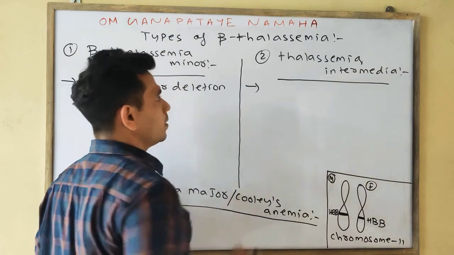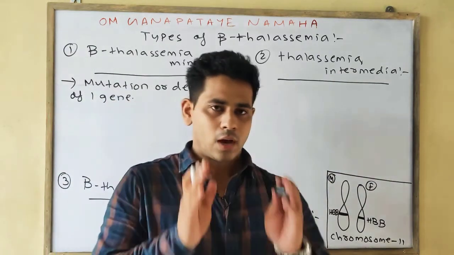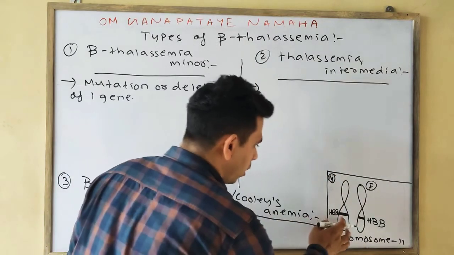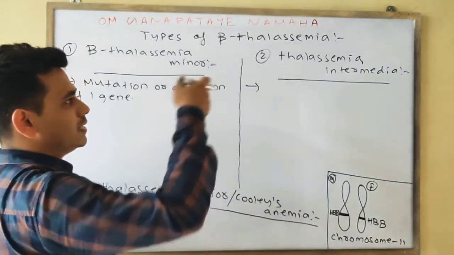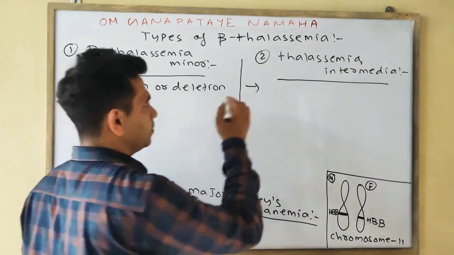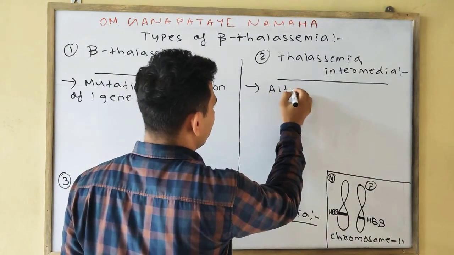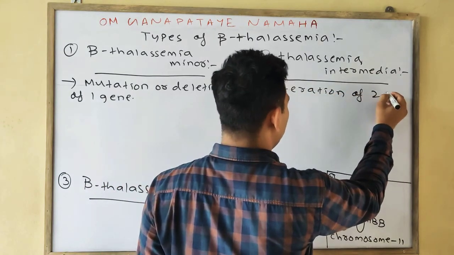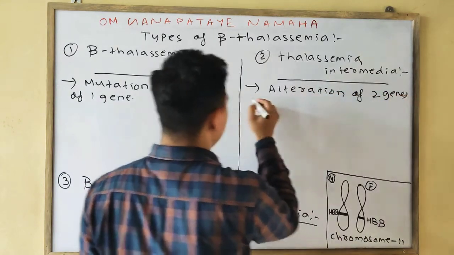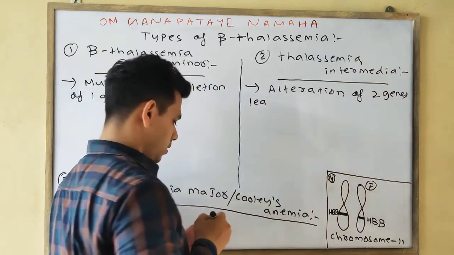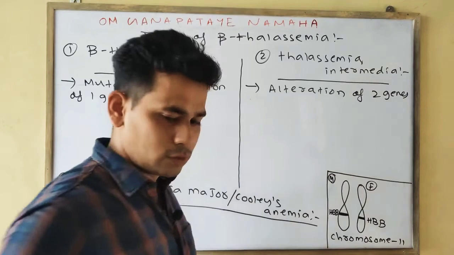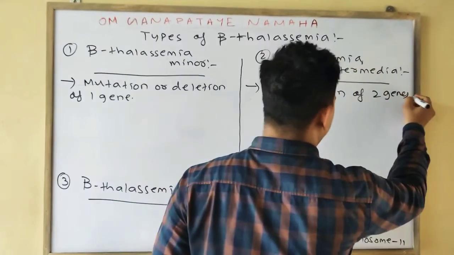Accordingly, alteration of two genes leads to thalassemia intermedia. Simply we can write: alteration of two genes leads to thalassemia intermedia.